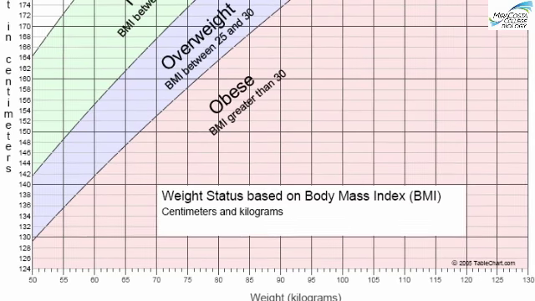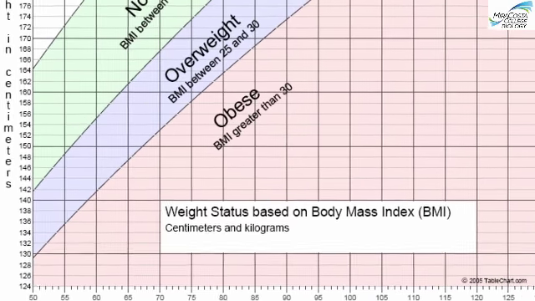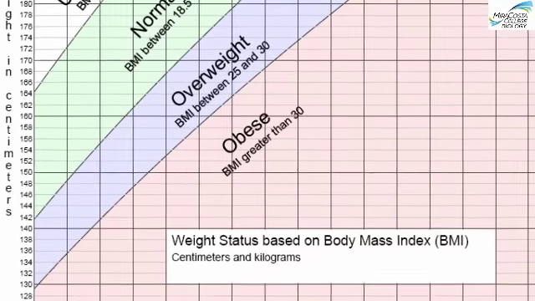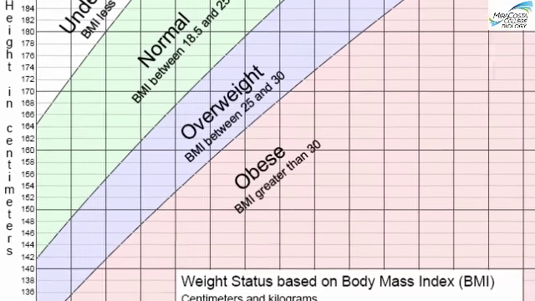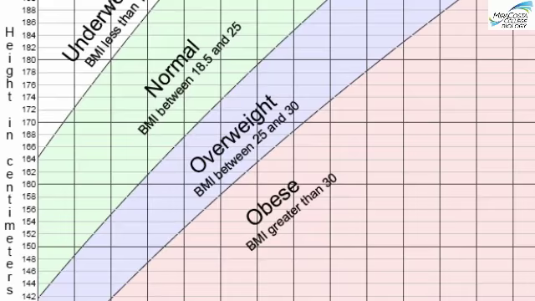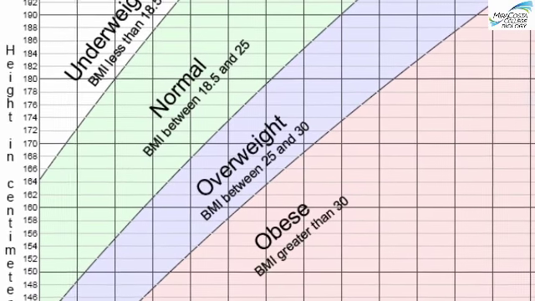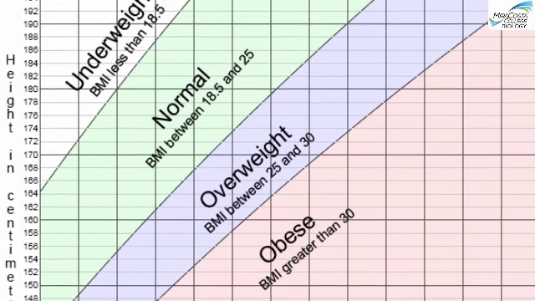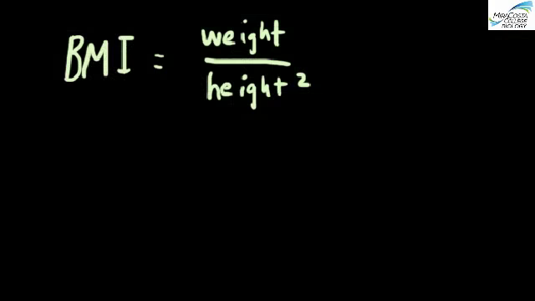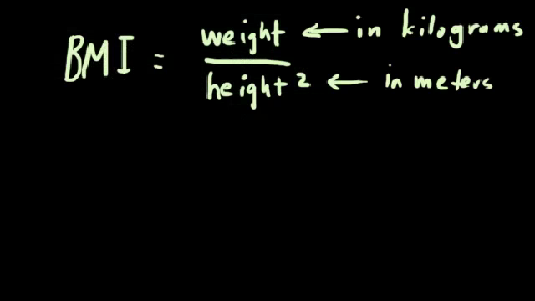Let's start with the basics of body mass index, or BMI. This is the metric used to classify people as underweight, normal weight, overweight, or obese, and there are three classes of obesity based on BMI values. Your BMI is your weight in kilograms divided by the square of your height measured in meters.